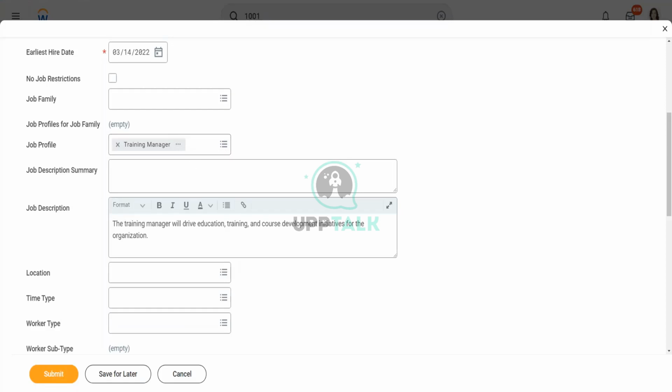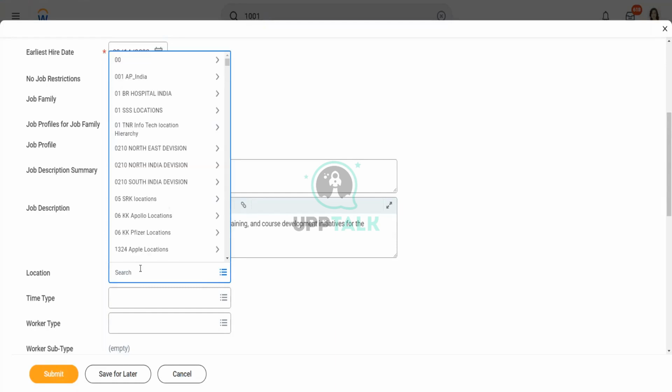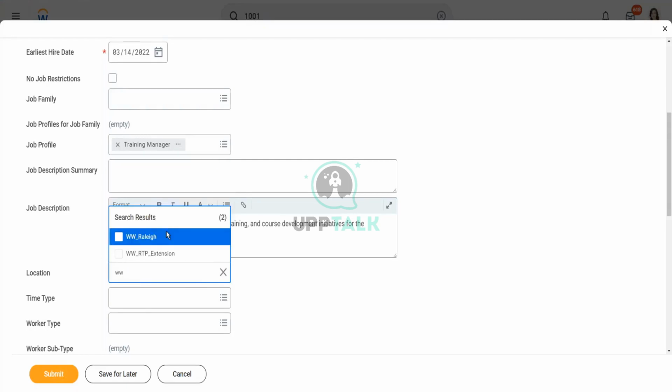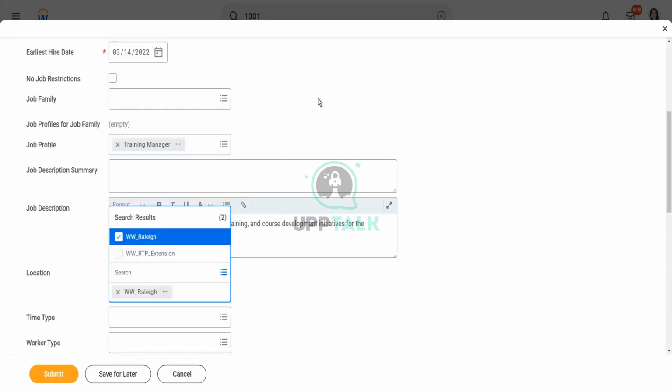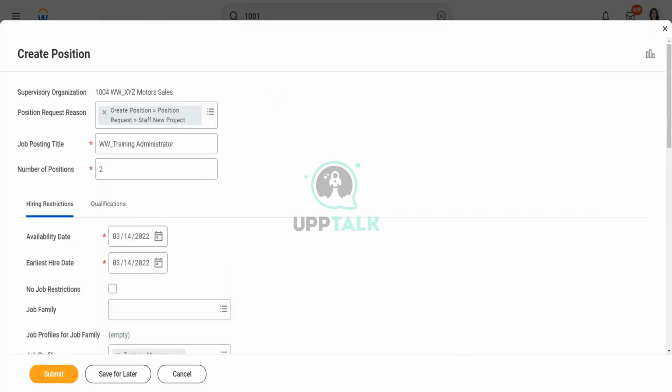This will be the job profile of that particular person who is going to fill up this position. I will also fill up a location. We created some locations, right? Raleigh. Now we are creating this position in a supervisor organization. We already have a location tagged to it. So why do we again have to mention the location here for this position?